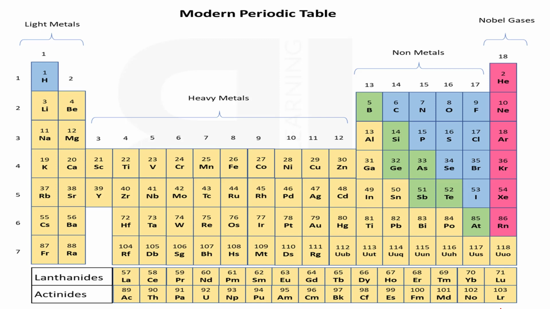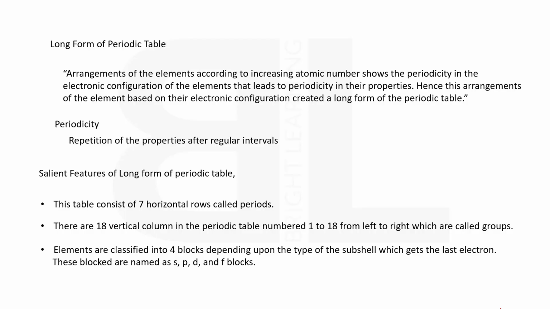The middle part of the periodic table, consisting of groups 3 to 12, is the block of heavy metals. These groups are also known as transition metals. At the bottom of the modern periodic table, you can observe that there are two series known as lanthanides and actinides. So let's discuss the periods in detail.